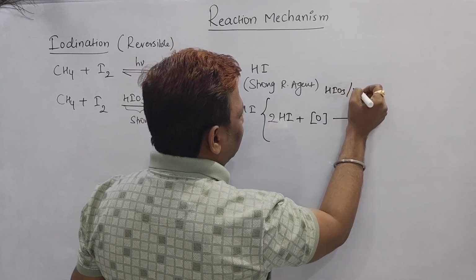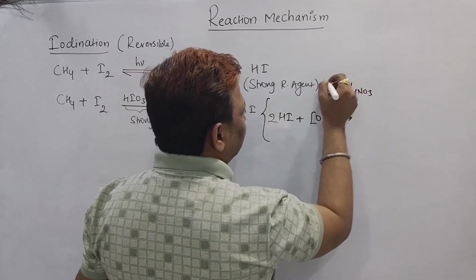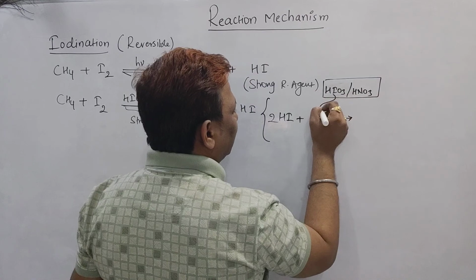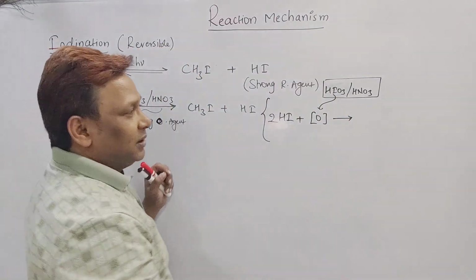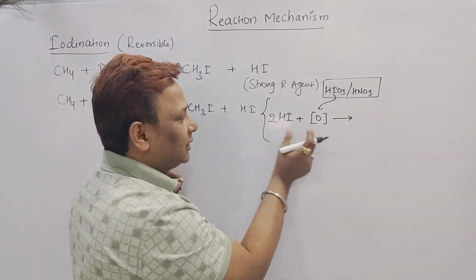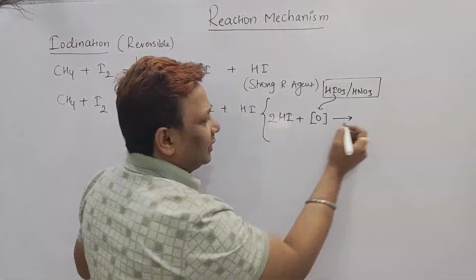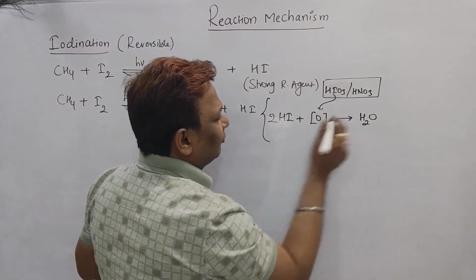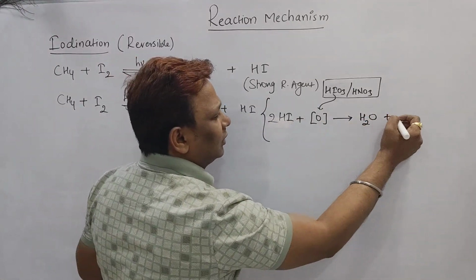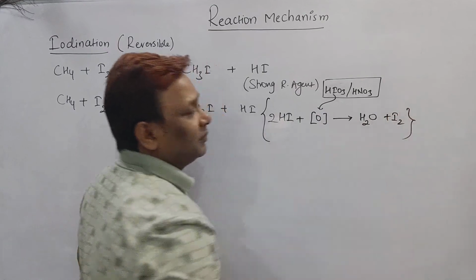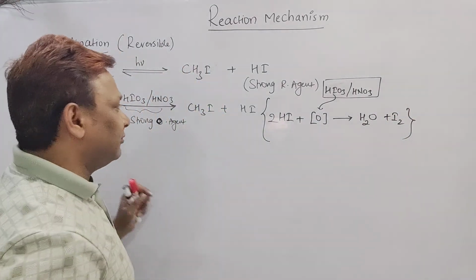As soon as they provide nascent oxygen, it combines with the HI obtained here, and what does it form? It forms H2O, and the remaining is I2.